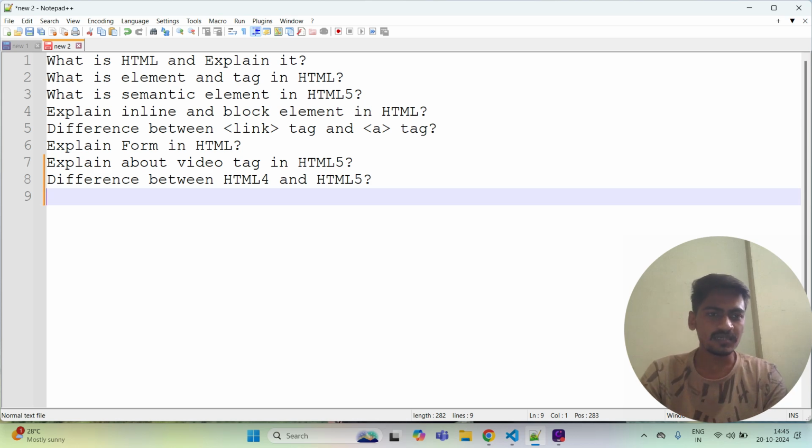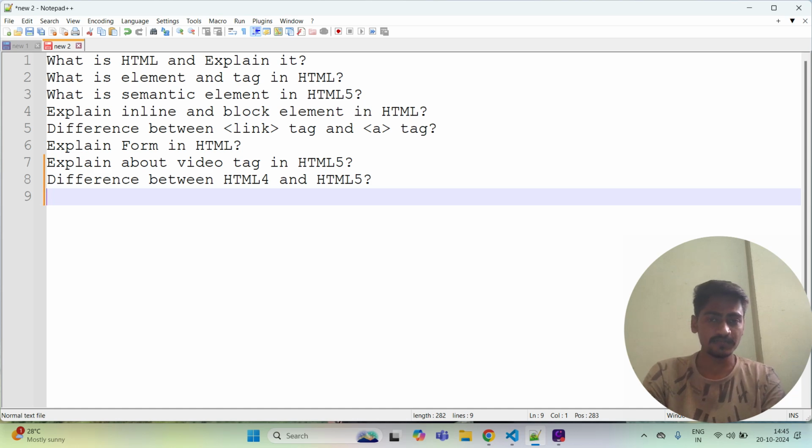Then in some cases they will ask you to explain the HTML structure. Maybe I didn't mention that question, but sometimes interviewers ask you to explain the HTML structure: at the topmost there is a doctype, then the HTML tag, and inside HTML, the meta tag and everything else below are inserted. So you need to prepare a little bit about that.